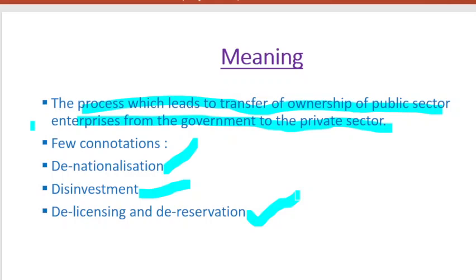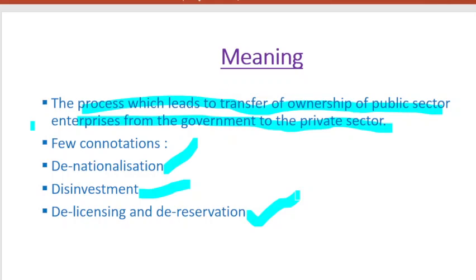Like in India, we adopted it in the 1990s. So, denationalization. What is denationalization? Here, denationalization means you are transferring the government's total ownership of the assets to the private sector, 100%. That means the government is selling all its assets, 100% power or 100% ownership, to the private sector. That is denationalization, when the 100% stake has been sold out by the public sector.